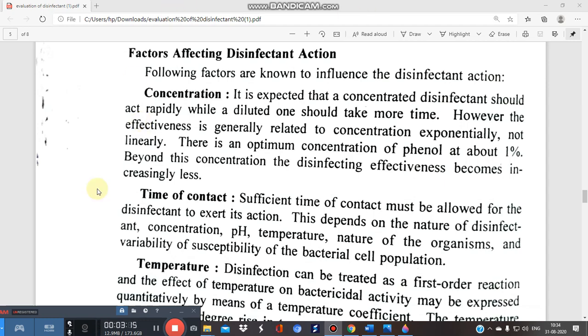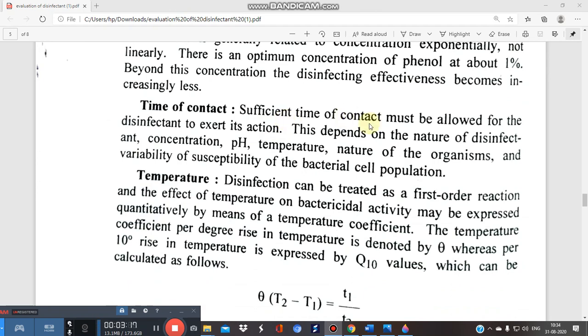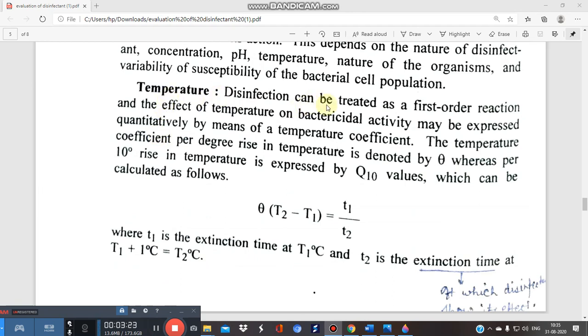Next is the time of contact. Yes, sufficient time of contact must be allowed for the disinfectant to exert its action. So disinfection can be treated as a first order reaction. So please go through the topic of different rates of reaction. So this is the first order. I am not explaining what is first order.